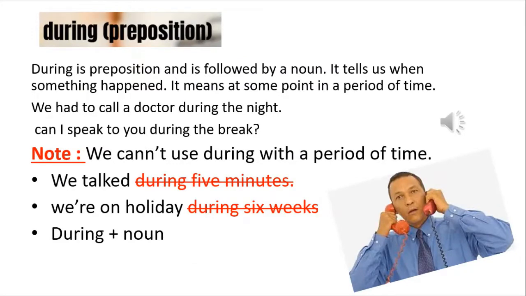Let's look at the preposition during. During is used to mention when something happened. You don't need to use during when talking about a specific time period. So just when something happened, and the preposition during is always followed by a noun. Okay, it is pretty simple.